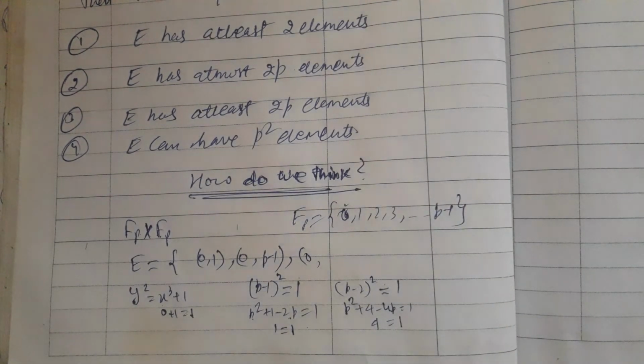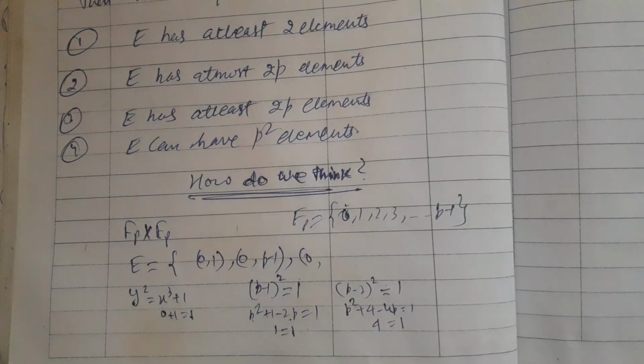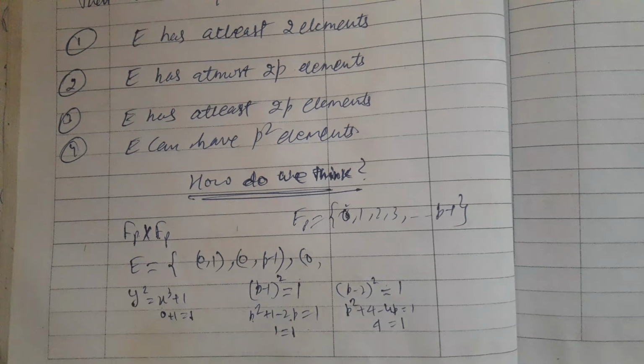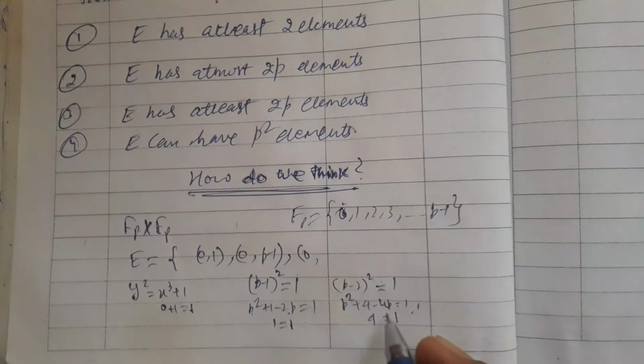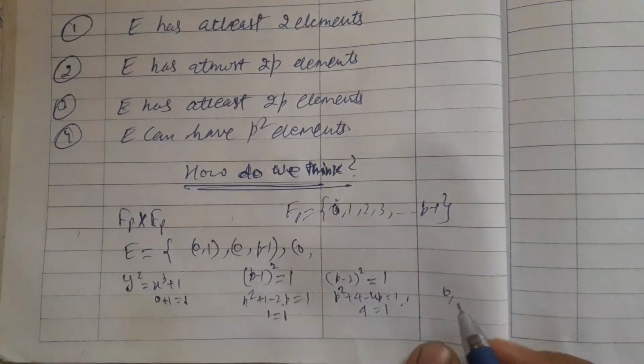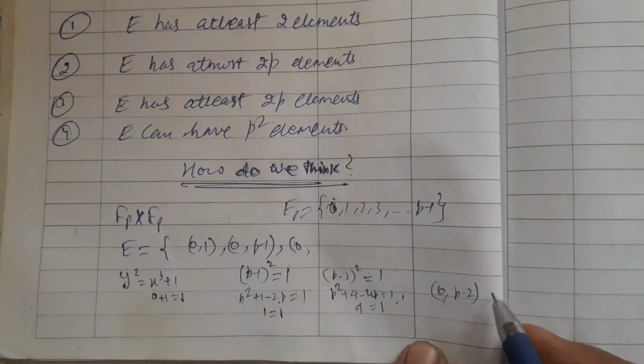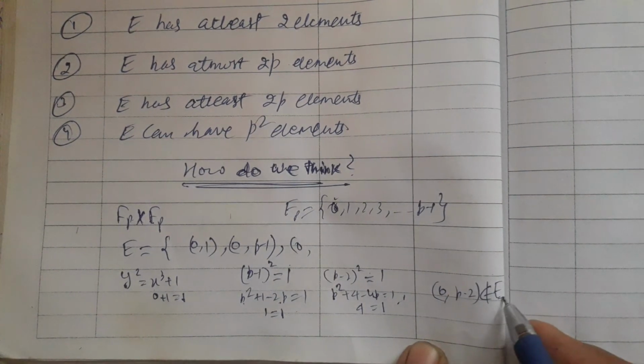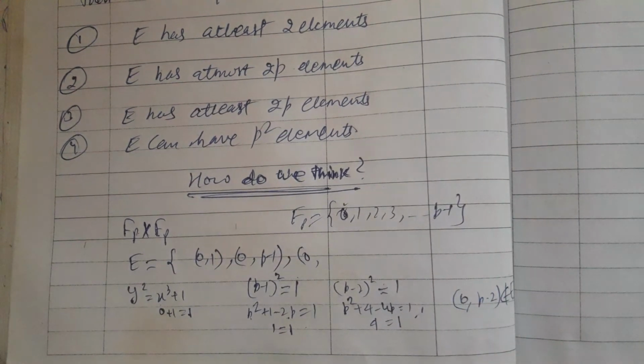There does not exist any p for which 4 is congruent to 1. So (p minus 2, 0) is not an element of E, but it is an element of Fp cross Fp.